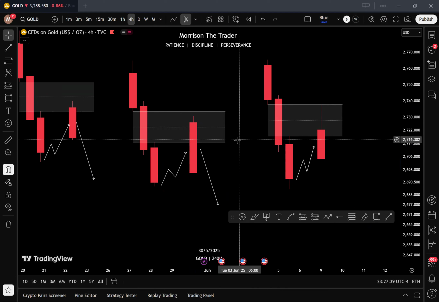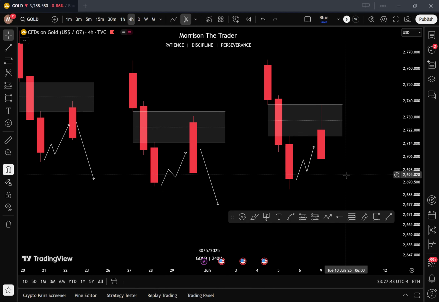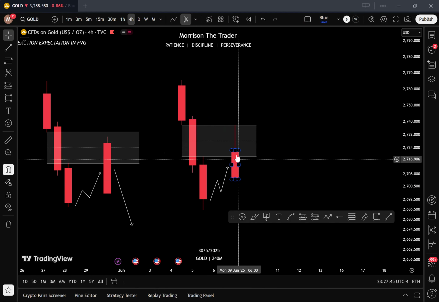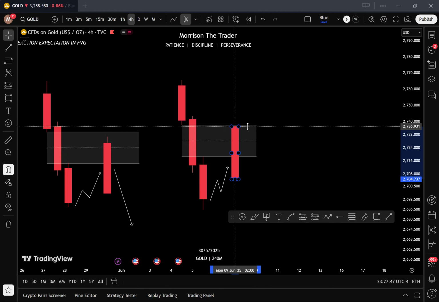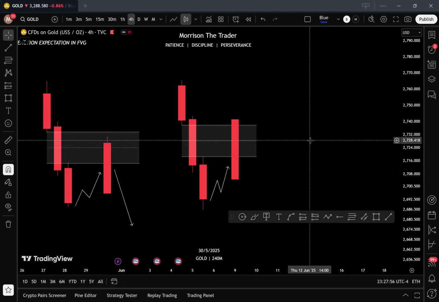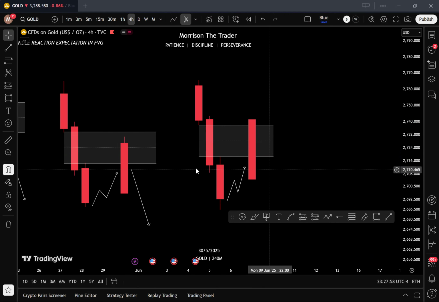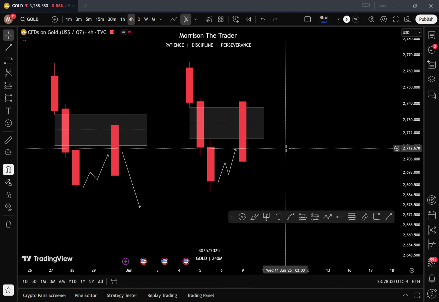This is what invalidates a fair value gap. And then the last example is when price completely fills the fair value gap and then closes either inside or above the 50% of that fair value gap. So when price closes outside the fair value gap like this, it means the fair value gap has been invalidated.